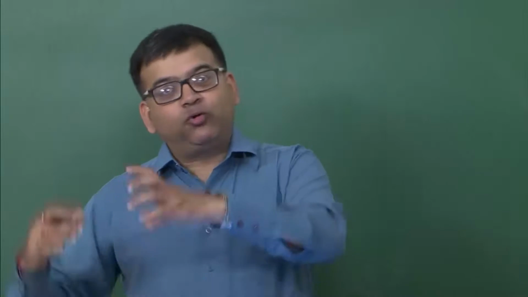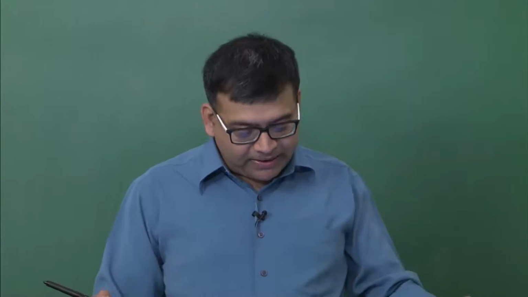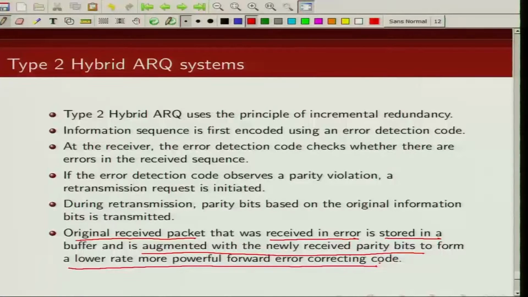There also, if you want, you could combine those packets together to get better performance, but the difference here is that when we are retransmitting in type 2 hybrid ARQ scheme, each time we are sending a new set of parity bits. So the original received packet which was received in error is now stored in a buffer and is augmented with newly received parity bits to form a more powerful lower rate forward error correcting code.